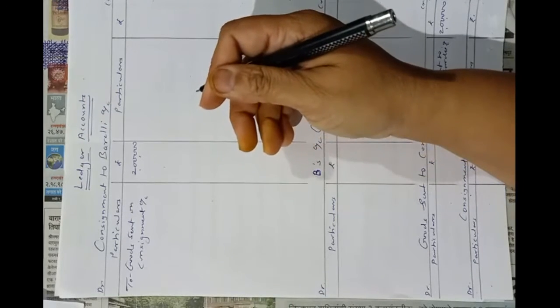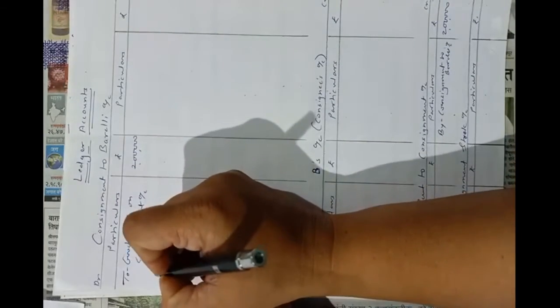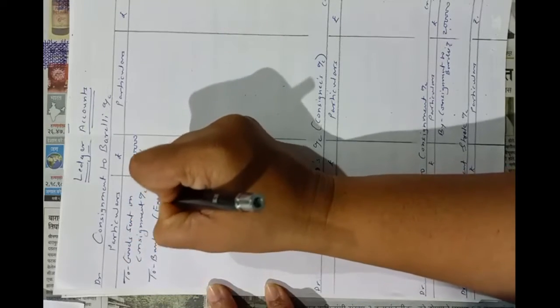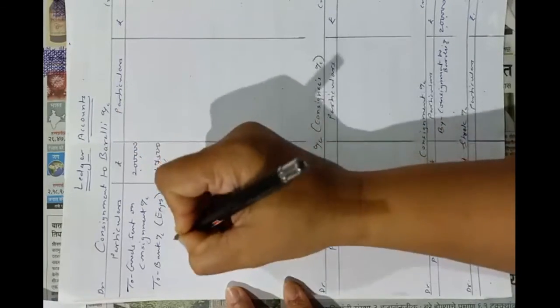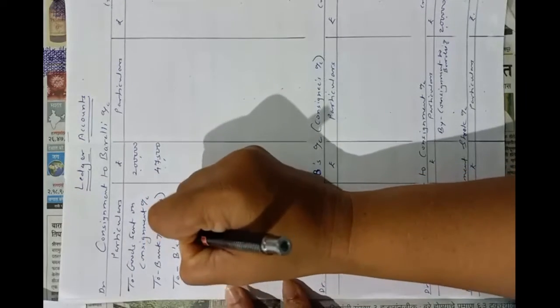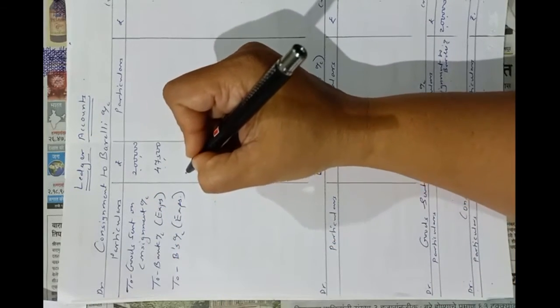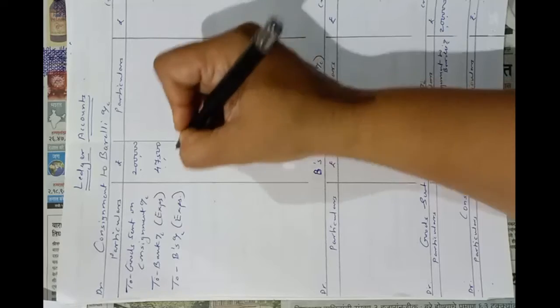Okay. Now see the second entry. Second entry is of expenses. You have to pass the entry here. So to bank account. These are consignor's expenses, 47,500. Now B's expenses. So to B's account. Total expenses, that is 26,250.